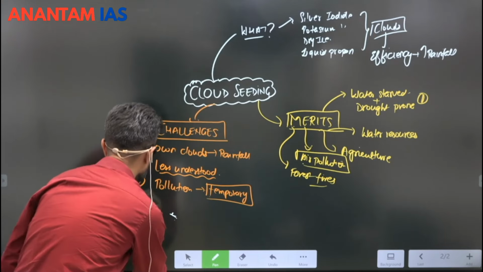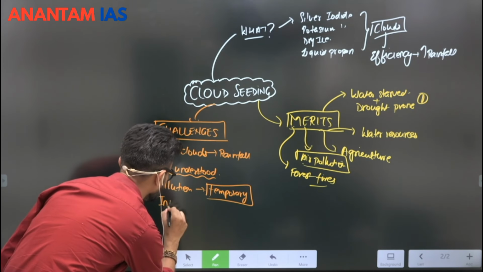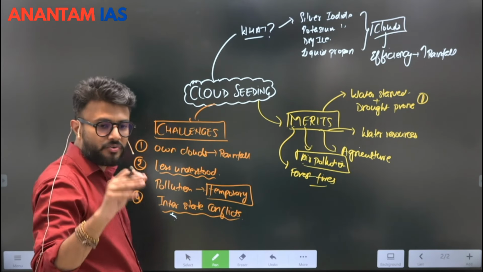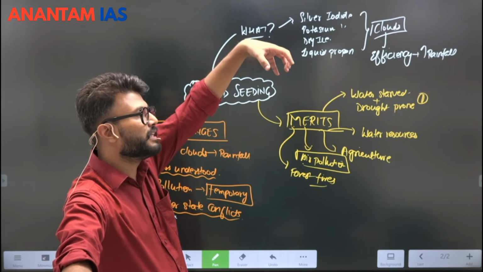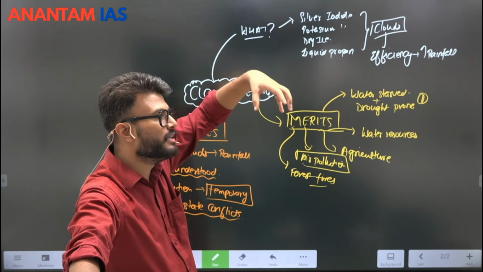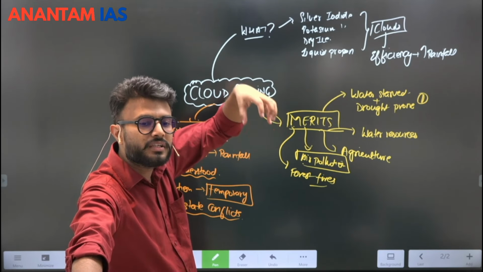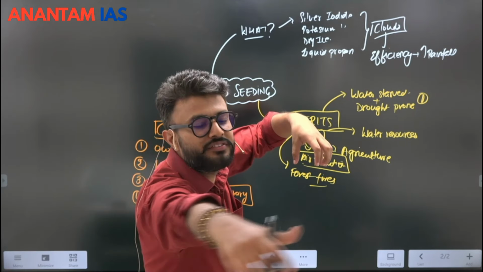Next, there can be political issues, that is interstate conflicts. When condensation is taking place in one state because of this silver iodide and potassium iodide, it might also suck the moisture from the neighboring states.